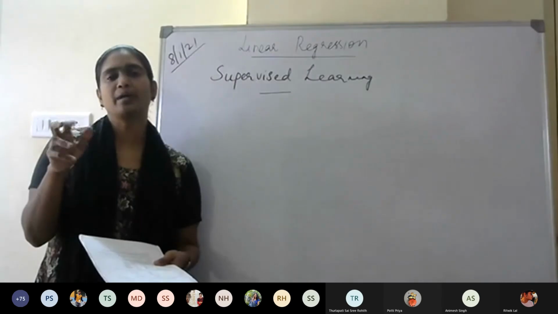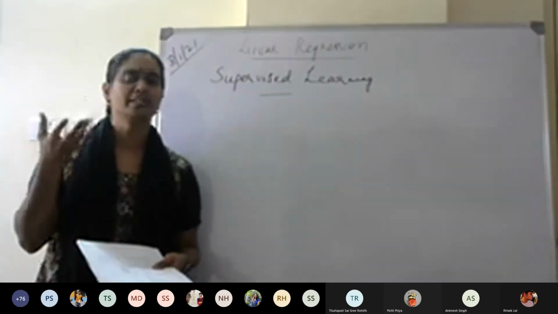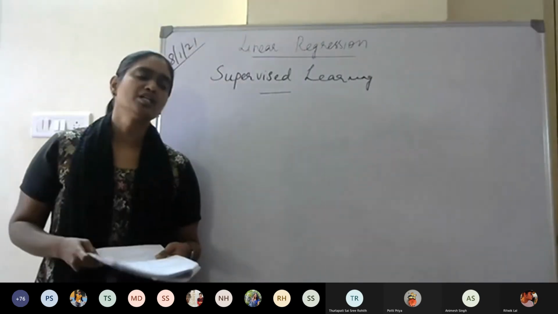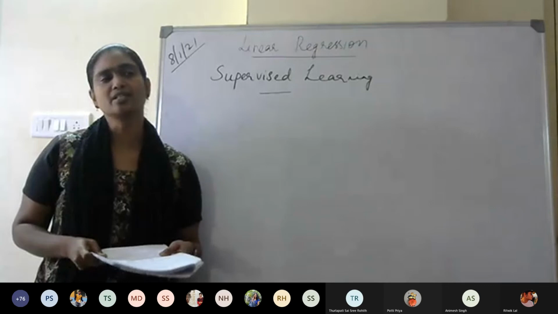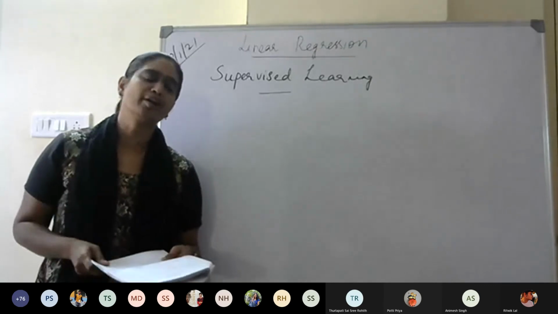That means your y equal to mx plus c. In this case, the values that you substitute will not be exactly perfect. Some minor glitches here and there may happen. So that we call it as an error. So this is also a kind of a model.